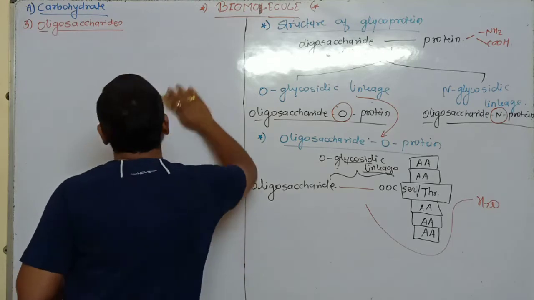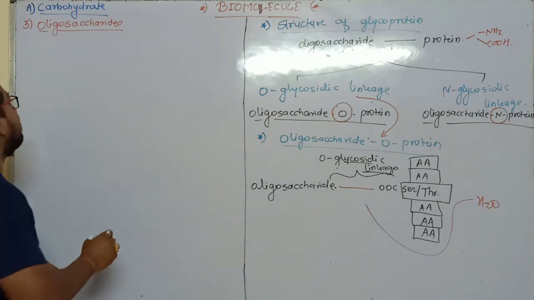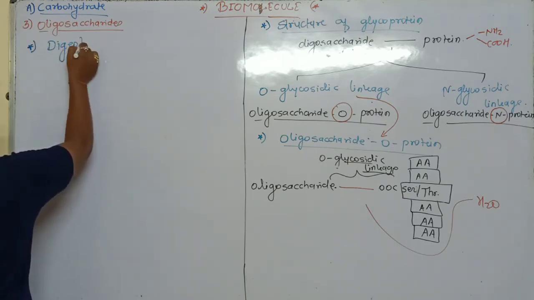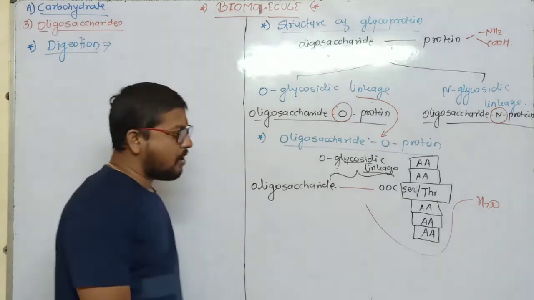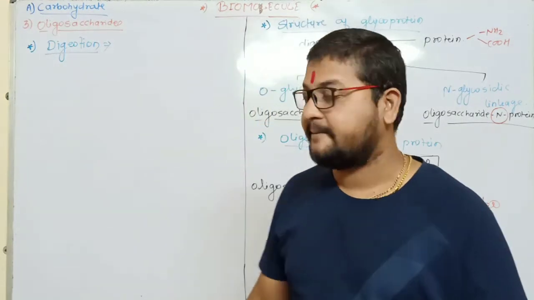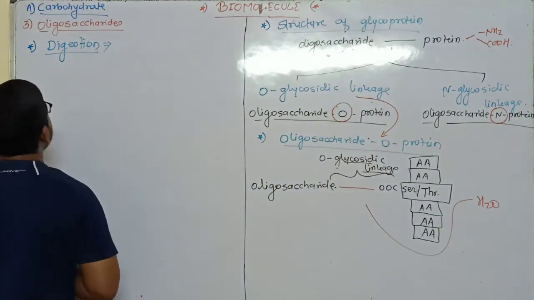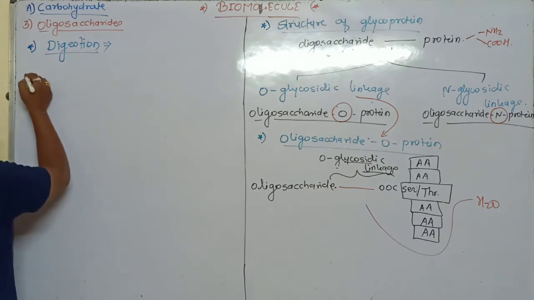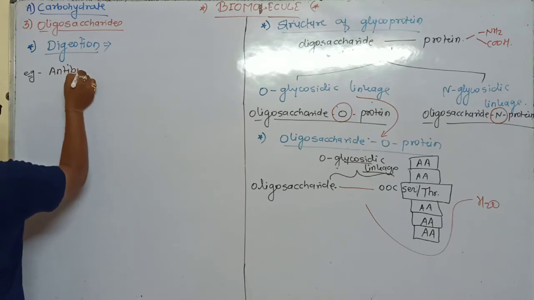Next topic, that is digestion of glycoprotein. Understand? First of all, I tell you one thing. Take one glycoprotein example. Take antibody. For example, this is an antibody.